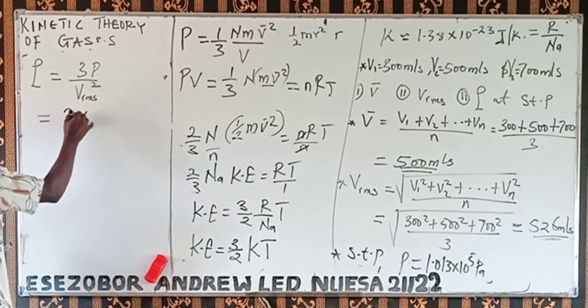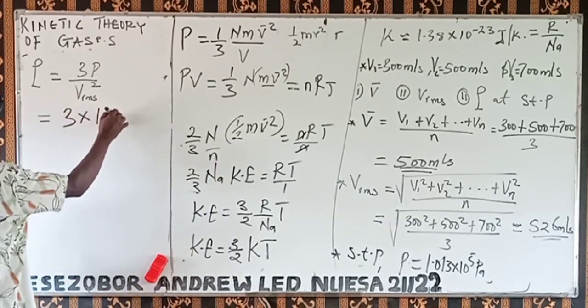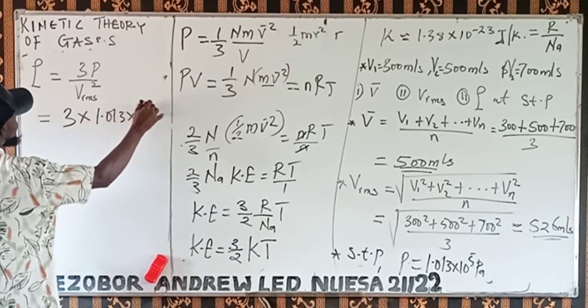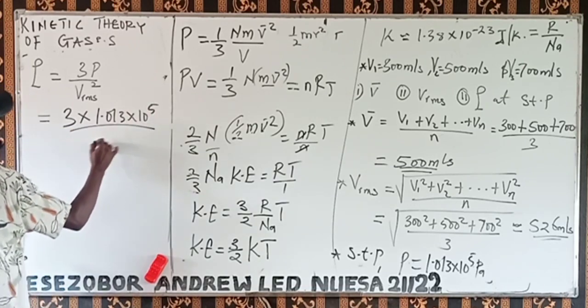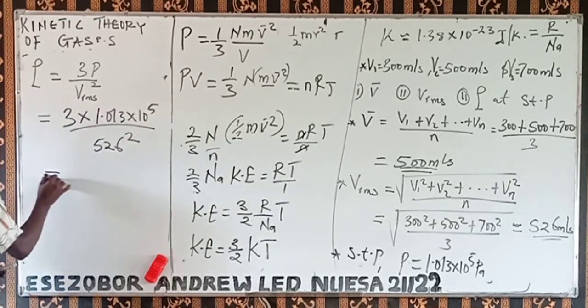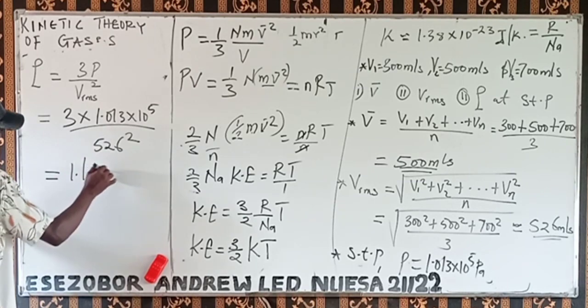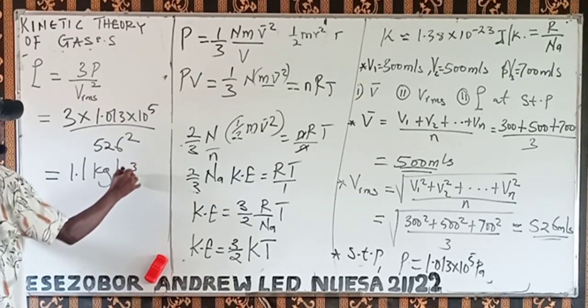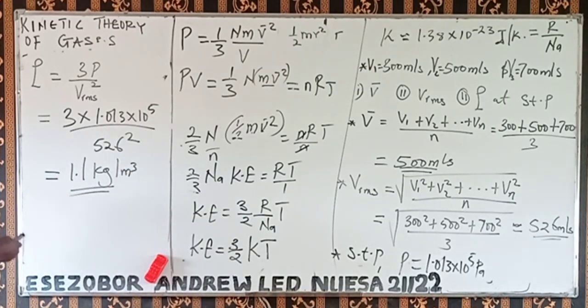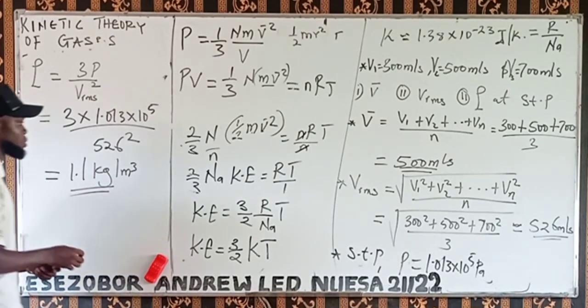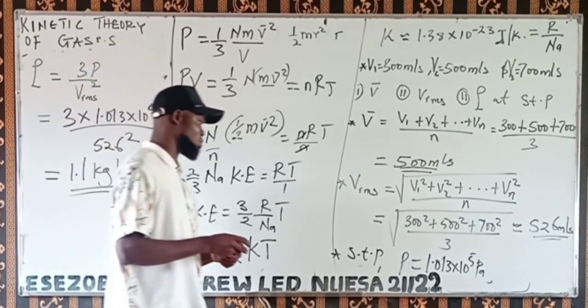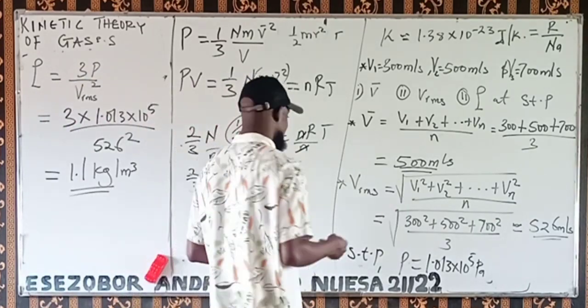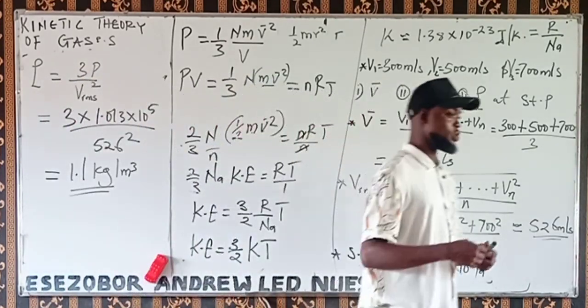So we have 3 times 1.013 times 10 power 5 over 526 squared. This will give us 1.1 kilogram per meter cube. Density is mass over volume, kilogram per meter cube, approximately 1.1 kilogram per meter cube. That is the density we are going to have.